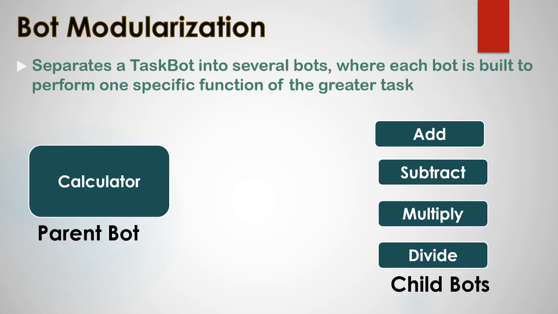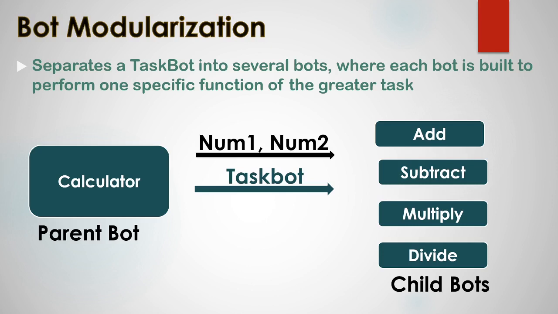Then this parent bot can interact with the child bots using the TaskBot package of Automation Anywhere A2019. This package provides several actions required to interact between parent bot and child bot. Also, we can pass variables from parent bot to child bot and vice versa. For example, in this case, the parent bot would like to pass the numbers num1 and num2 for the mathematical operations, and in return these child bots can send the result of the mathematical operations to the parent bot. So this is how the bot modularization concept works.